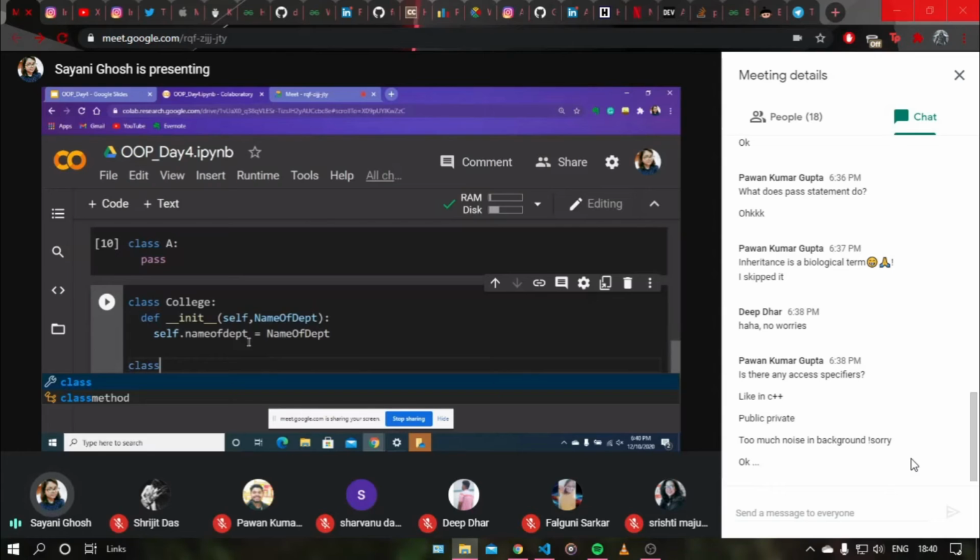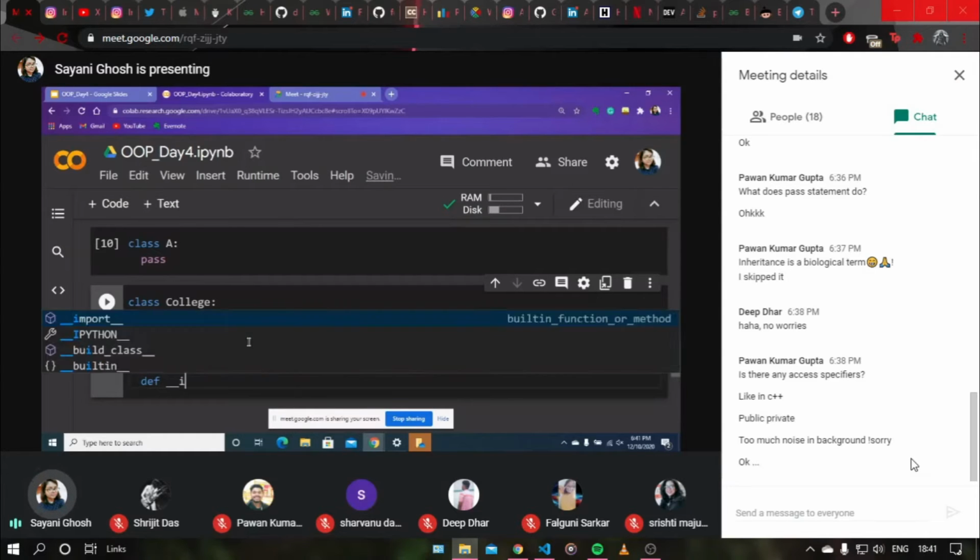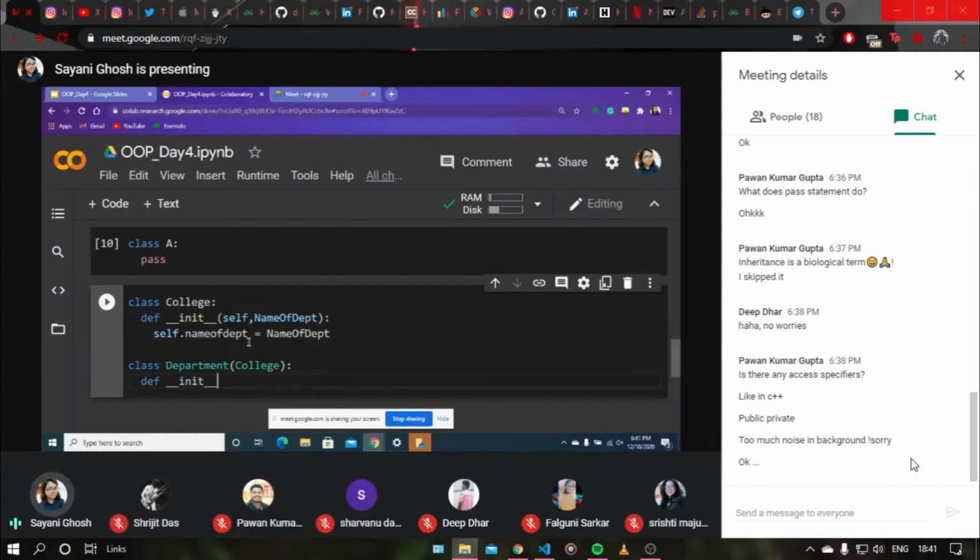Now I'll be inheriting the class college into a department. So how do you inherit one class into another? You just need to mention the name of the parent class here. So just write college and then start defining your class body. Inside the class body of department, I will again have an init function.